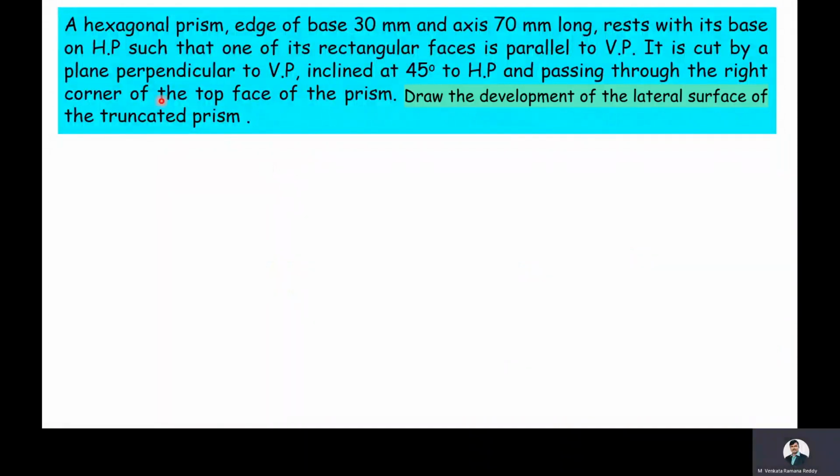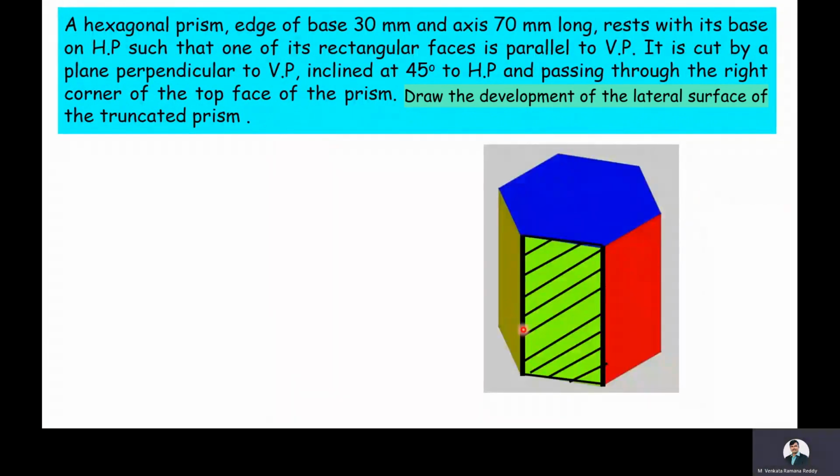The given problem is a hexagonal prism, edge of base 30 mm and axis 70 mm long, rests with its base on HP such that one of its rectangular faces is parallel to VP. It is cut by a plane perpendicular to VP, inclined at 45 degrees to the HP and passing through the right corner of the top face of the prism. Draw the development of the lateral surface of the truncated prism.